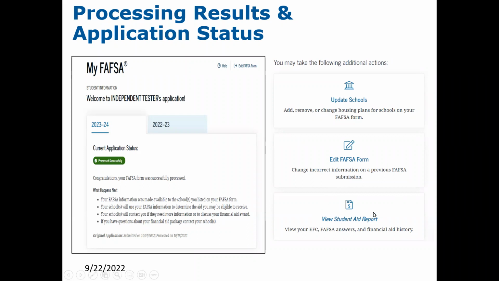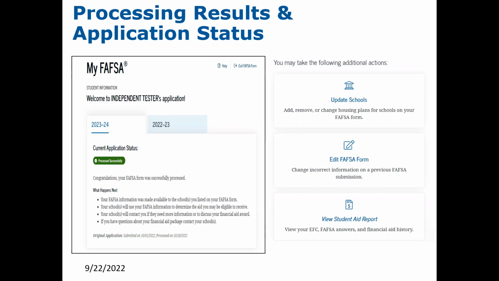If the student ever needs what is called a student aid report, they would click here and it would provide them with a PDF version of the processed results of the FAFSA form. Sometimes scholarship providers will ask a student to provide a copy of the student aid report. You should be cautioned in providing the entire student aid report to an outside source.